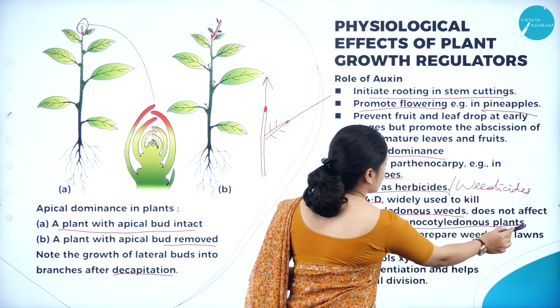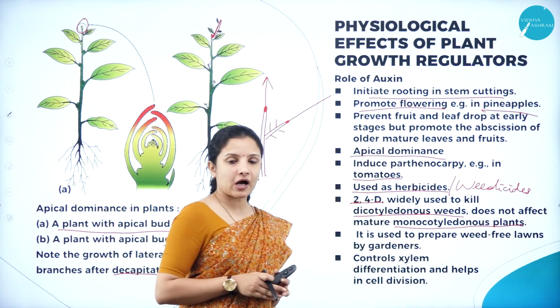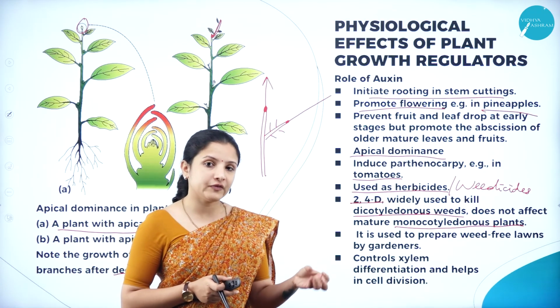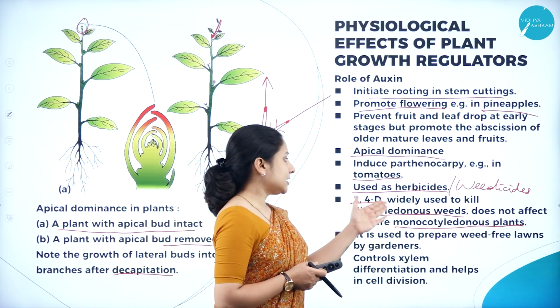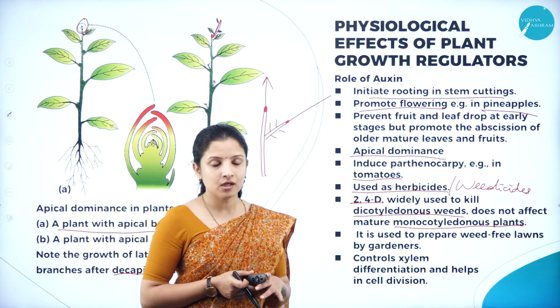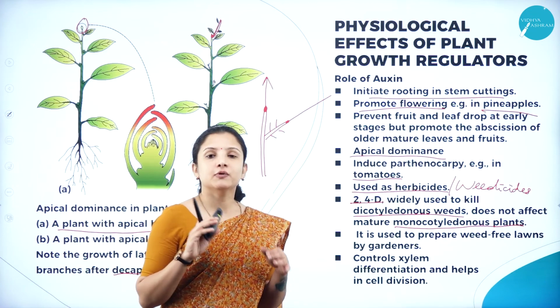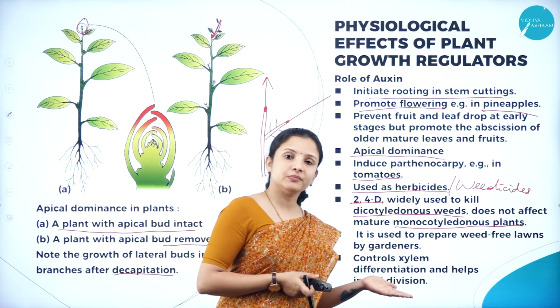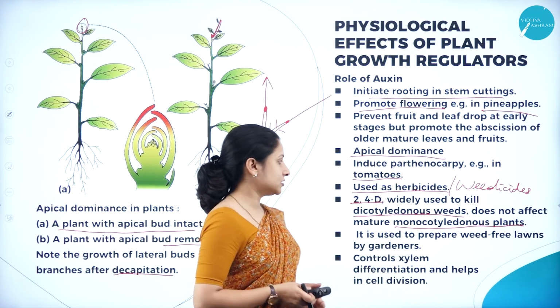So if you have a farm of monocotyledonous plants wherein lots of weeds are growing, then 2,4-D, which is a dicotyledonous weed killer, can be used so that it will not affect the monocot plants, but it will act as a herbicide or weedicide for the dicotyledonous plants.